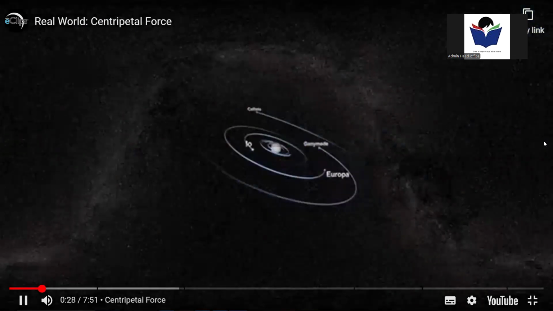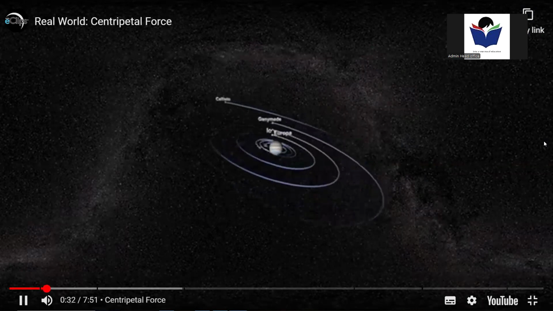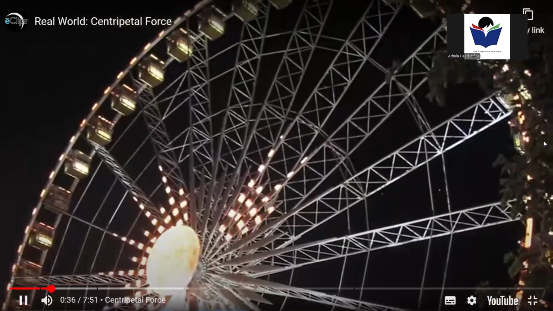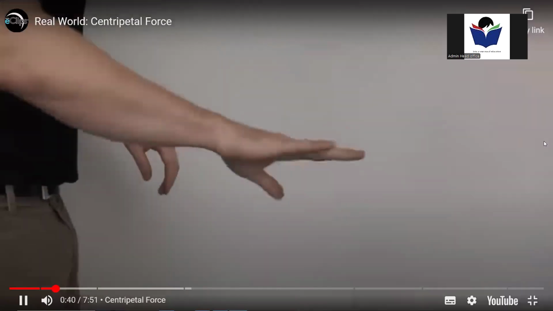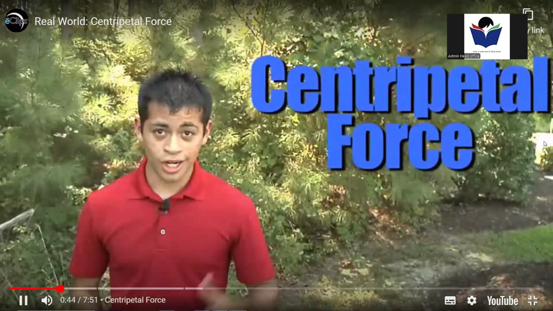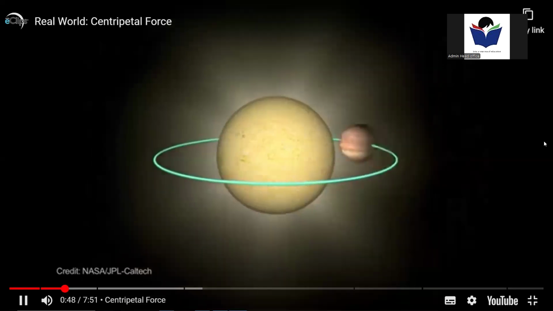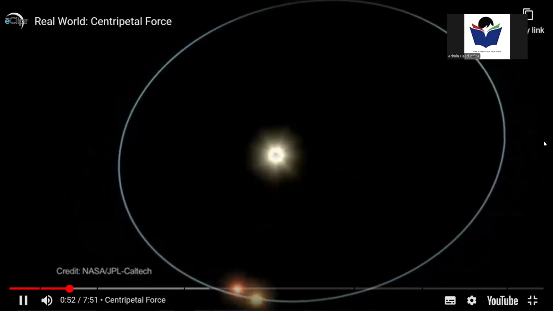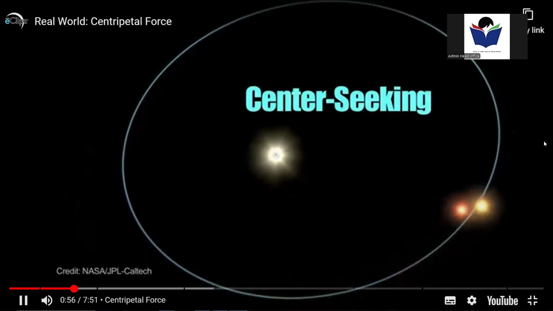A moon orbits a planet, just like a planet orbits a star, in a curved, nearly circular path. A Ferris wheel curves around a central point as well. And of course, when you go around the world with a yo-yo, it's circling around your hand. And why does all of this happen? Because of a little thing called centripetal force. Basically, centripetal force is a force that makes an object, like planets or other satellites in space, follow a curved path. The word centripetal means center-seeking.